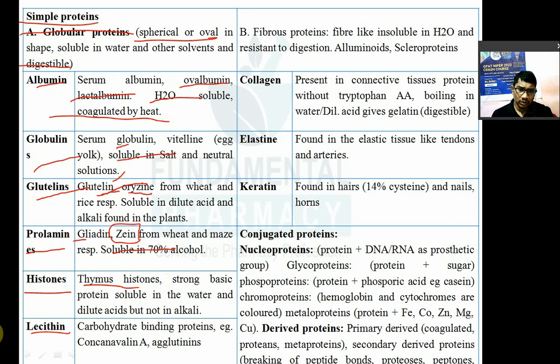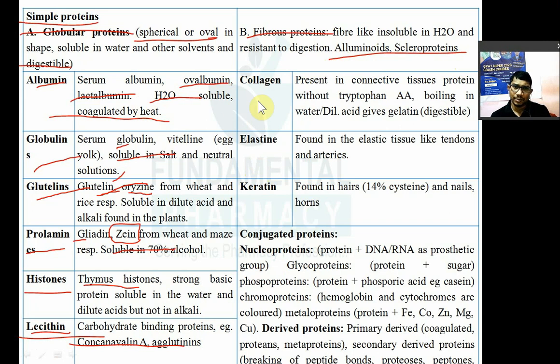Example: concanavalin A and agglutinins. They are the lectins. Next is fibrous protein. They look like fibers, that's why they are known as fibrous proteins. They are insoluble in water. They are resistant to digestion. Examples are albuminoids and scleroproteins.